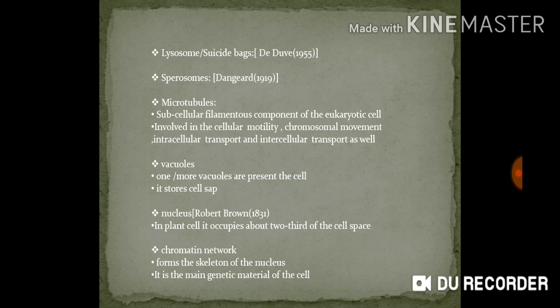Vacuoles. One or more vacuoles are present in the plant cell. Vacuoles perform the function of storage of the cell sap, and the tonoplast is called the membrane of the vacuole.